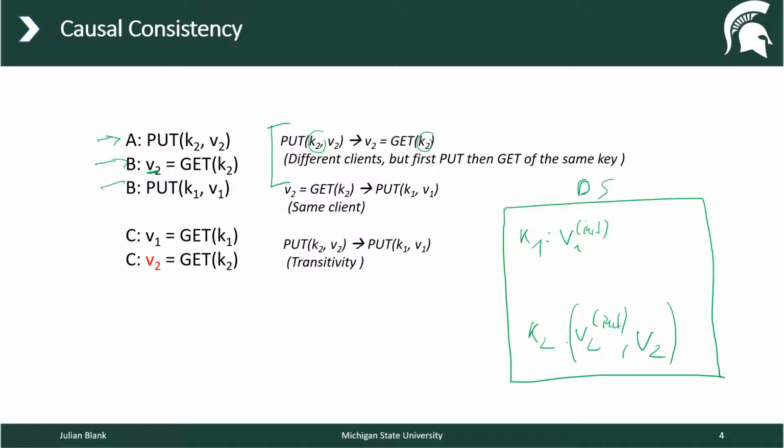Then the next statement: b puts a value for k1, which is v1. And we also know now this event happened before this event because it's on the same client. And now we can use the transitivity rule. So this event happened before this event, which is shown here. So we basically can say that we first have the put statement for v2, then the put statement for v1. So v1 depends on v2.